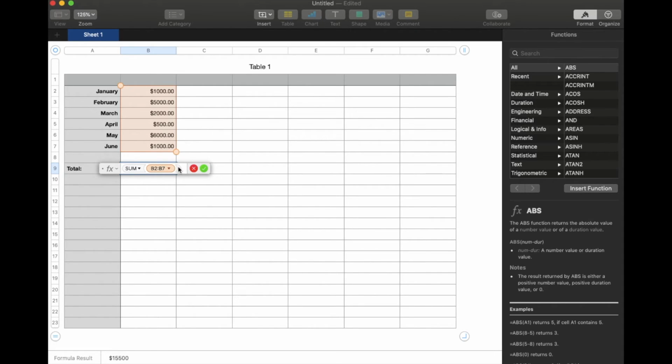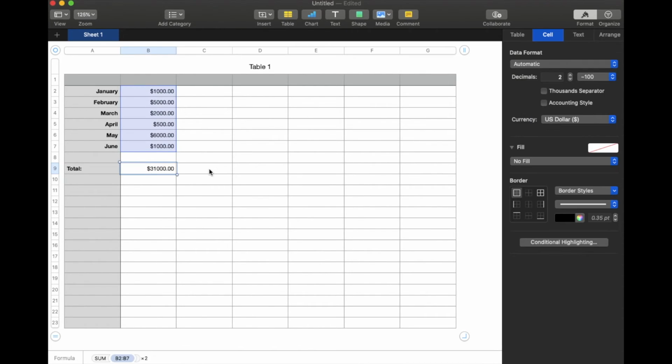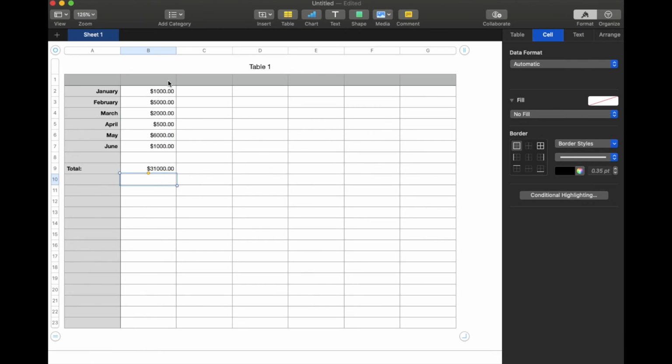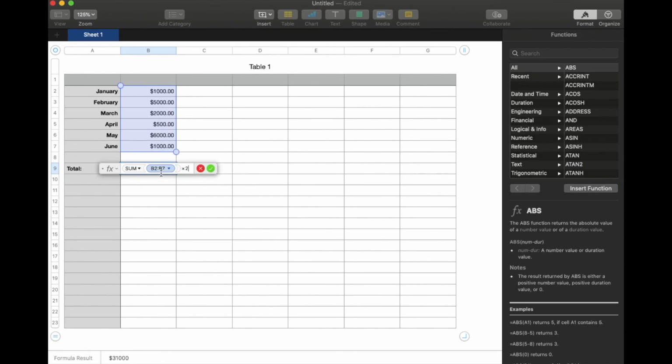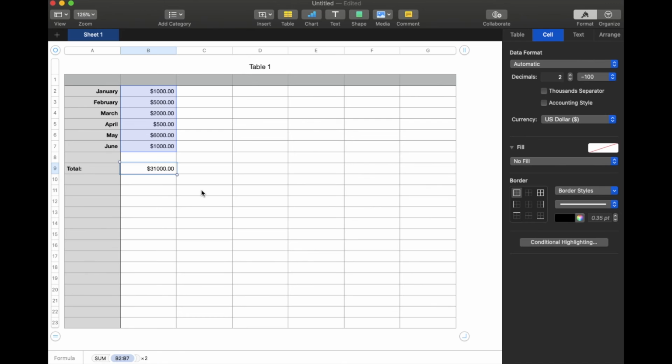Then what I want to do is go outside of these little parentheses here, click right here, and do that Shift 8 again to get that little multiplication symbol. At this point, I'm just going to do 2, because that will project this out for the rest of the year to give us an idea of what the year looks like. Click that checkbox, and as you can see, we've now multiplied the sum of all of these cells out. Again, you can come back in here and tweak this specific number to multiply by anything that you want.